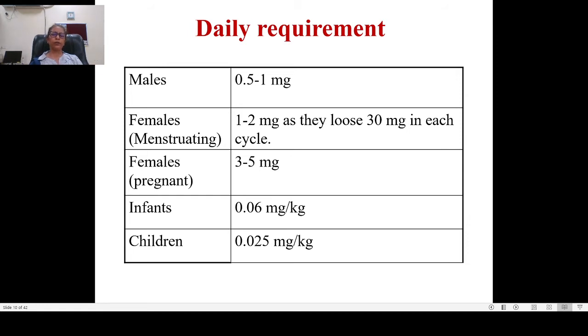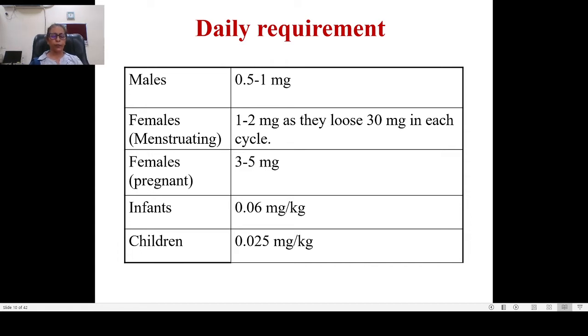It is 1 to 2 milligrams, because in each cycle during menstruation, there is going to be loss of 30 milligrams. That is why the requirement of iron in females is more than that in males. Now, pregnant women need a higher amount of iron. It is 3 to 5 milligrams.